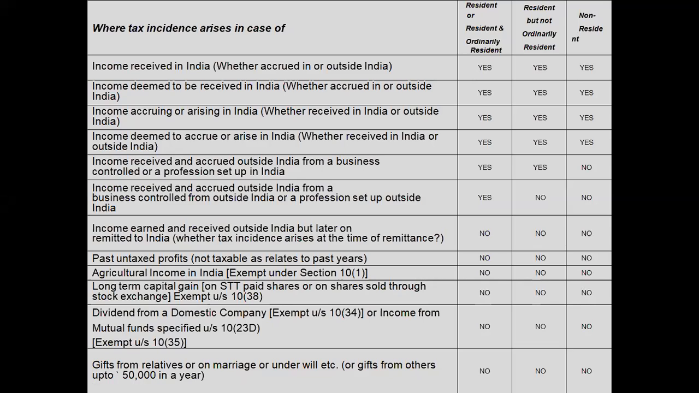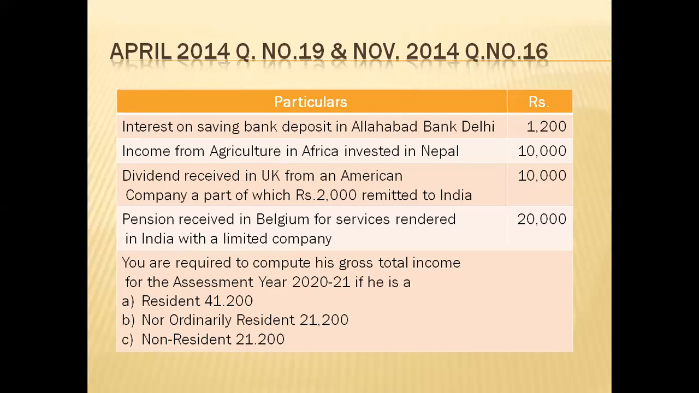If you understand this table, we can work out the problem very easily. I have taken this from a previous year question paper. It was asked in two sets of question papers, as question number 19 and question number 16, which means it is a 5-mark question. April 2014 and November 2014 also had the same thing. It is repeated. Now read the problem.